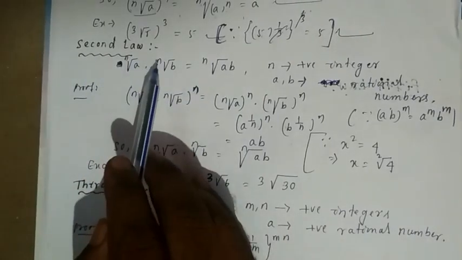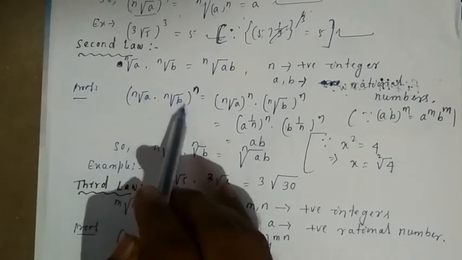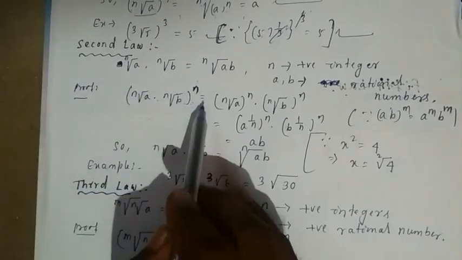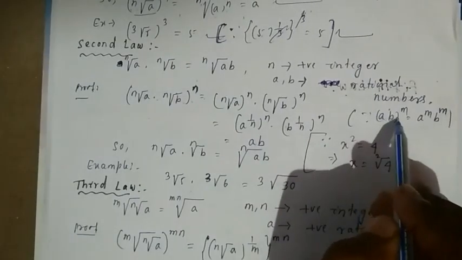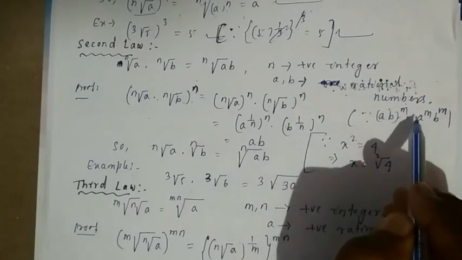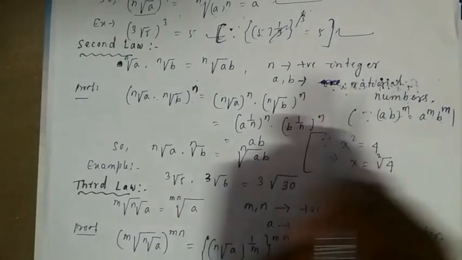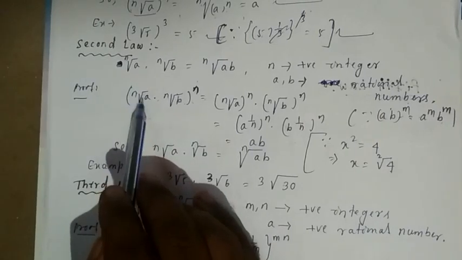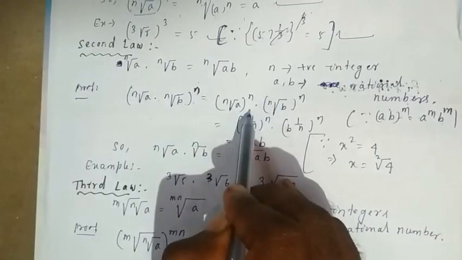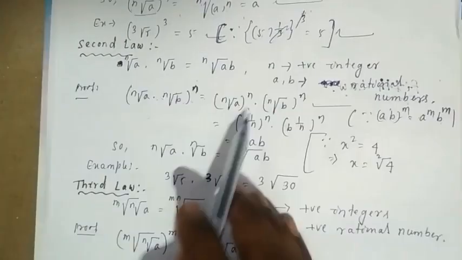For proving, I took the nth root of a into the nth root of b whole to the power of n, which is equal to, you know that a into b whole to the power of m is equal to a to the power of m into b to the power of m according to laws of exponent. Similarly, you can write this as the nth root of a whole to the power of n, again the nth root of b whole to the power of n. Clear?